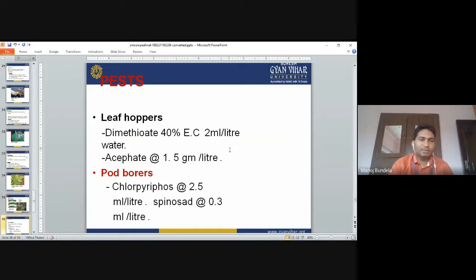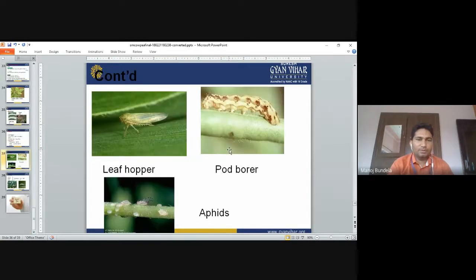Pests. In pests, the first one is leaf hopper. Leaf hopper is controlled by dimethoate 40 EC, 2 ml per liter of water. Acephate we can use 1.5 gram per liter of water. For pod borer, chlorpyrifos 2.5 ml per liter of water. So these we can use to control pod borer and leaf hopper. You can see these are the leaf hoppers, the pod borer.